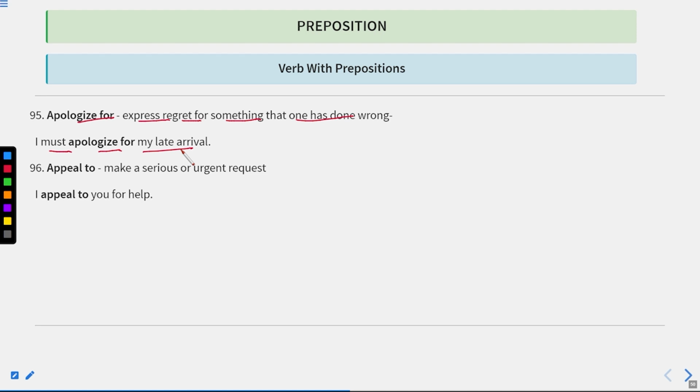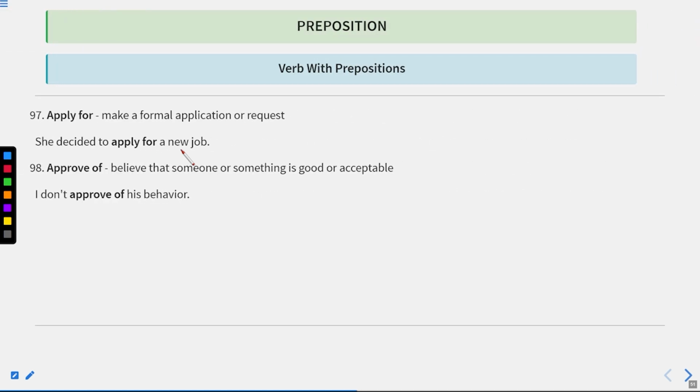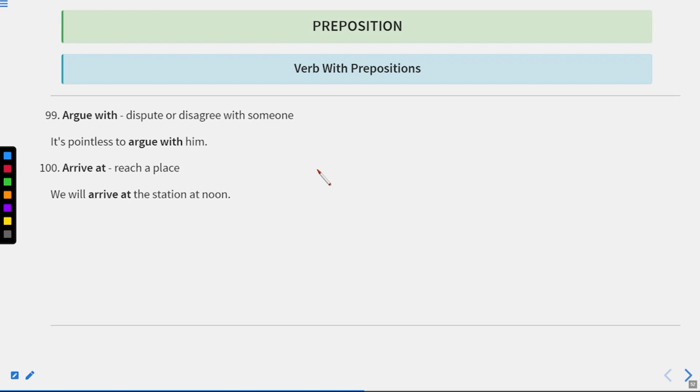Appeal to means make a serious or urgent request. I appeal to you for help. Now let us move to the next one. Apply for, make a formal application or request. She decided to apply for a new job. Approve of, believe that someone or something is good or acceptable. I don't approve of his behavior. Now let us move to the next one.